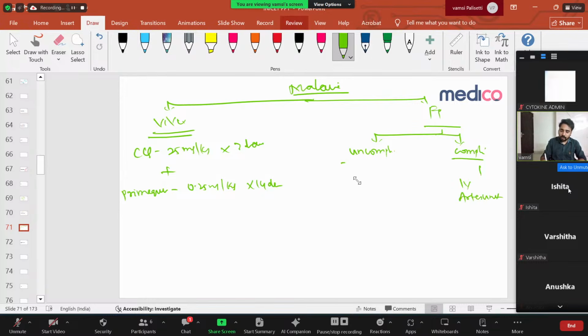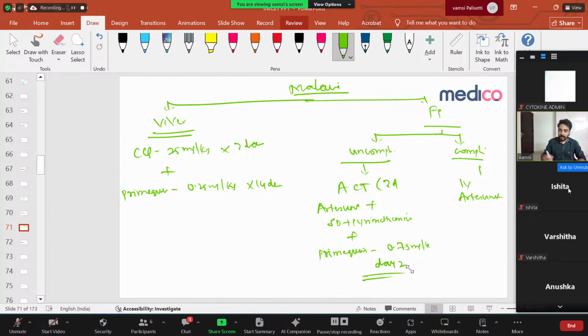If it's uncomplicated, you have to give artesunate combination therapy. What does artesunate combination therapy contain? It contains artesunate plus sulfadoxine plus pyrimethamine. Very important. It is a 3-day therapy. Along with this, you have to give primaquine on only the second day. Very important dose: primaquine 0.75 mg per kg on day 2. You give artesunate combination therapy for 3 days, and on day 2 you give primaquine 0.75 mg per kg, only a single day. In vivax, it is 0.25 mg per kg for 14 days.